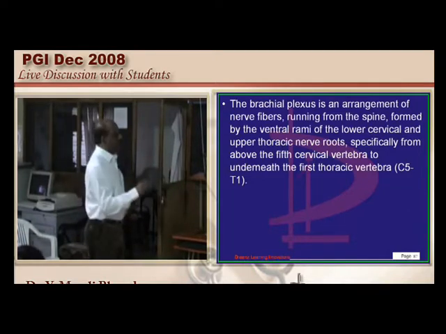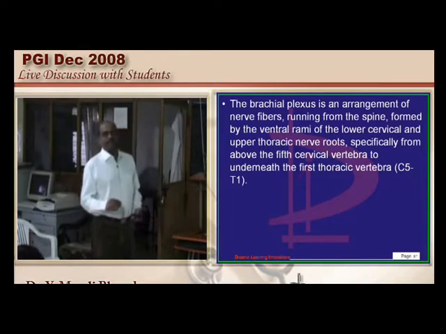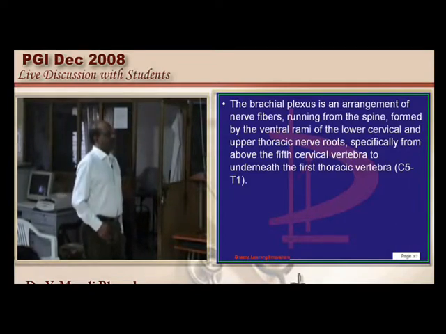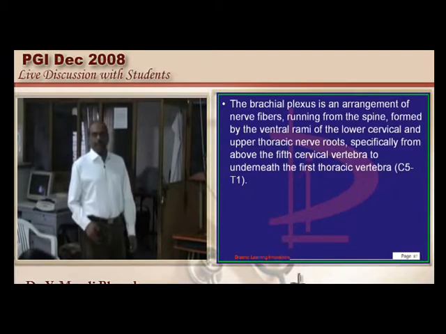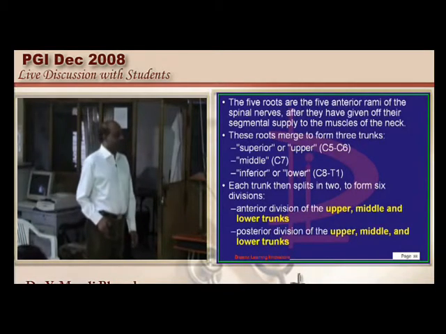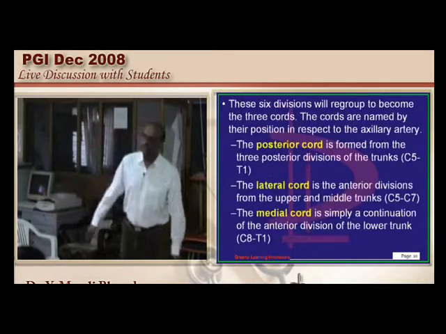It is the fifth cervical vertebra to the first thoracic, C5 to T1, that is the composition of the brachial plexus roots. So you have an upper, middle and inferior root, which needs to be remembered. Then you have the divisions and in turn the cords, and you must know what nerves come from each of these cords.